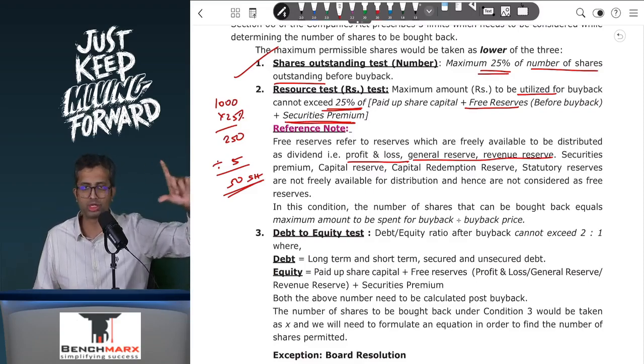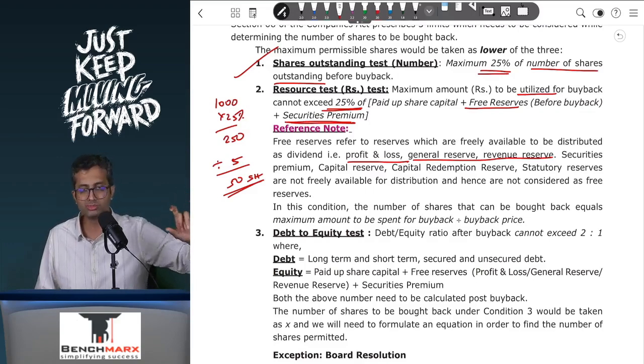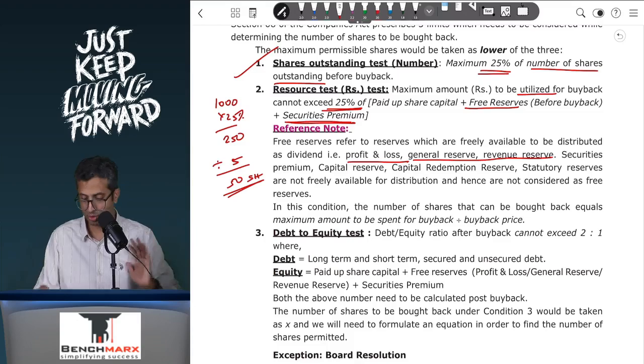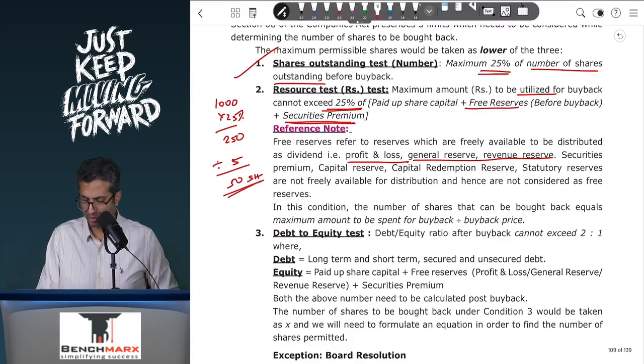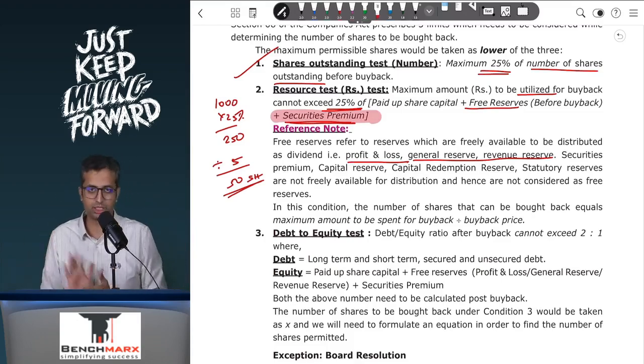However, to find your total resources as per section 68 and 69, you can take your resource base including share capital plus securities premium plus the free reserves. You need to remember that. So securities premium, where is it to be used? Well, it can be used everywhere except for transferring to CRR in general.